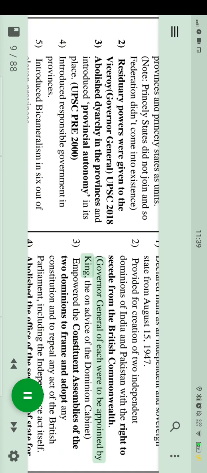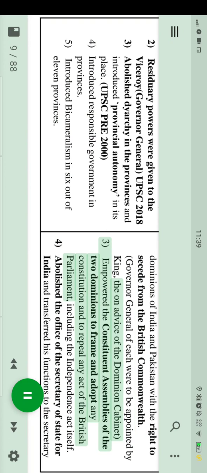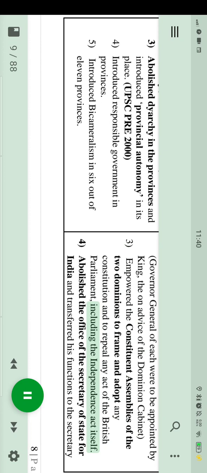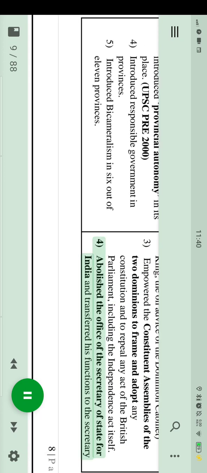The Governor-General of each dominion was to be appointed by the King, on the advice of the Dominion Cabinet. It empowered the constituent assemblies of the two dominions to frame and adopt any constitution and to repeal any act of the British Parliament, including the Independence Act itself. It abolished the office of the Secretary of State for India and transferred his functions to the Secretary.